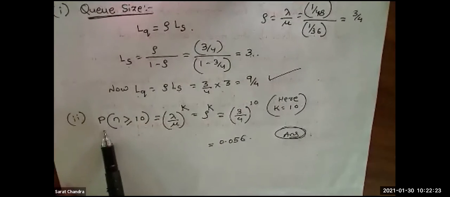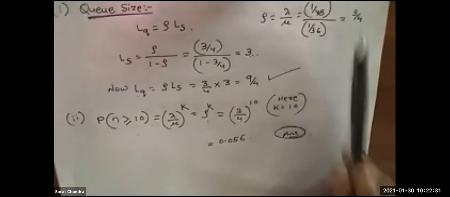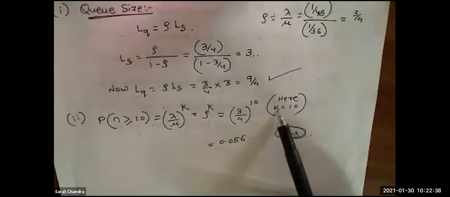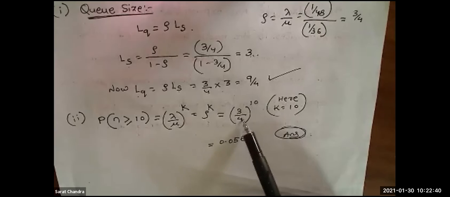So probability that the Q size is more than 10 is rho to the power K. What is rho? Rho value we got 3 by 4. So we write 3 by 4 to the power K. What is K? K is 10. It will exceed 10, so here K value is 10. 3 by 4 to the power 10, and we will get the answer.